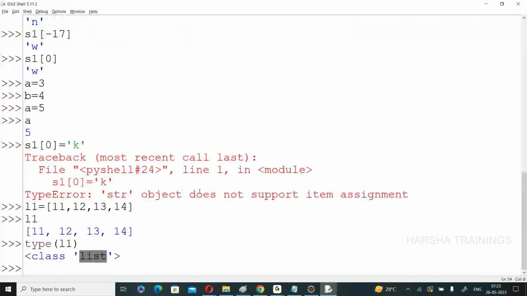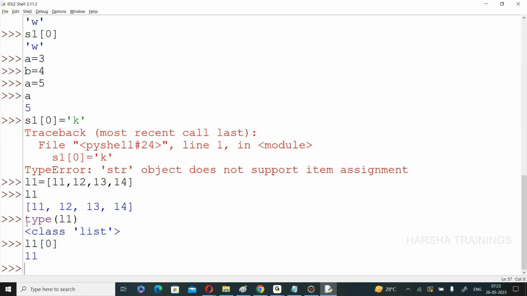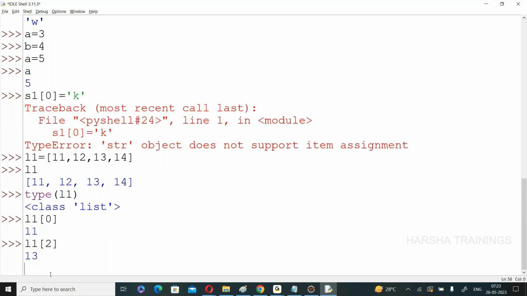Now, one list is created. L1 of 0, what is the answer? 11, starting from 0. Suppose L1 of 2, so 13: 0, 1, 2. Now L1 of 5, the question is, is the fifth index available or not?